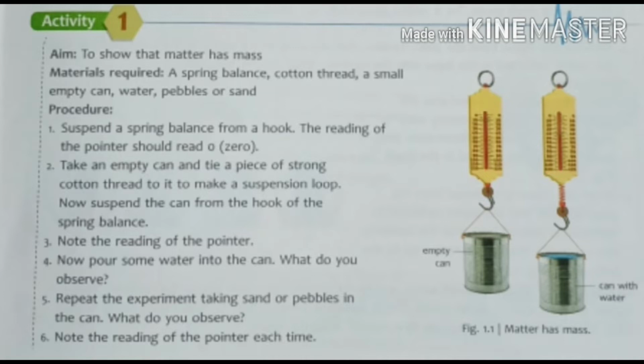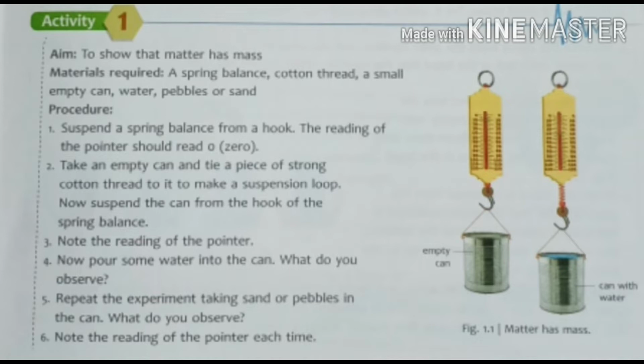First we put cotton in the can and observe the reading in the spring balance, then we take it out and put in water and measure its mass. Then we replace it and keep pebbles and sand, noting down our readings from the spring balance. Each and every time our readings are different.